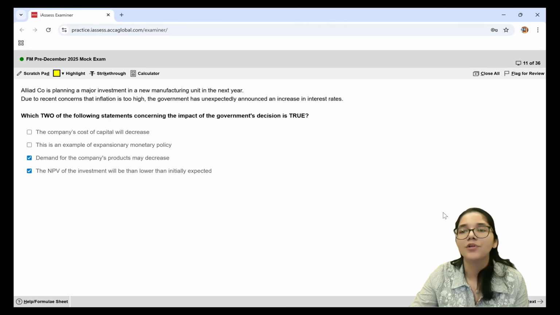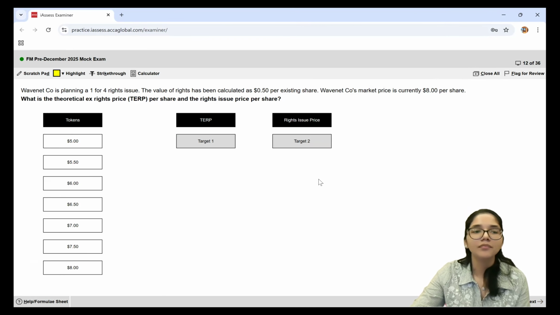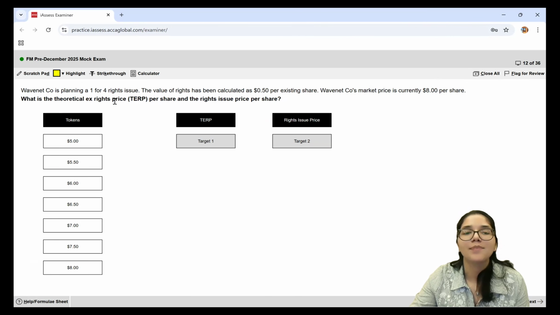Now proceeding to question number 12. WaveNet company is planning a 1-for-4 rights issue. The value of the rights has been calculated as $0.5 per existing share.